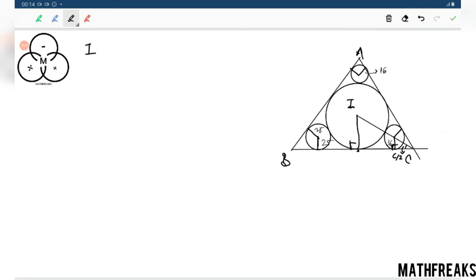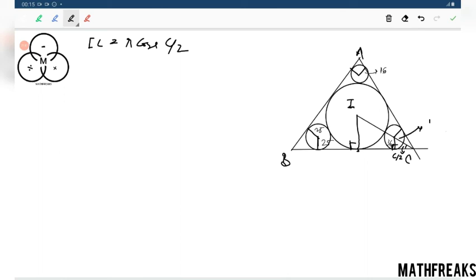IC by R equals cosec C by 2. We can write IC equals R cosec C by 2.